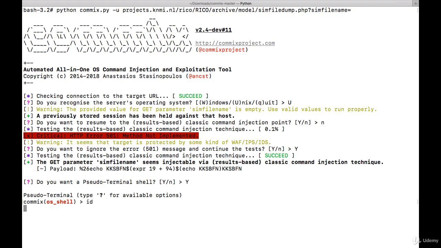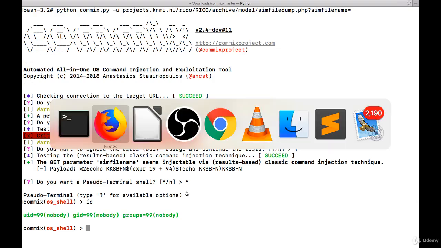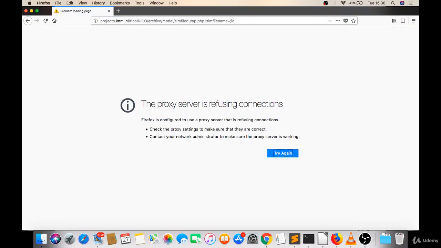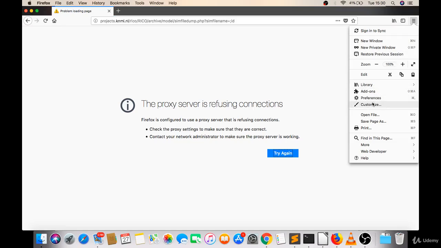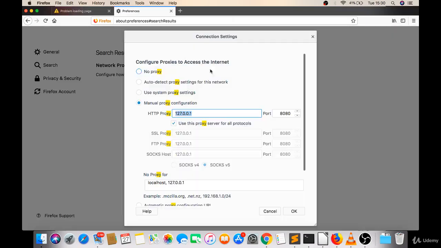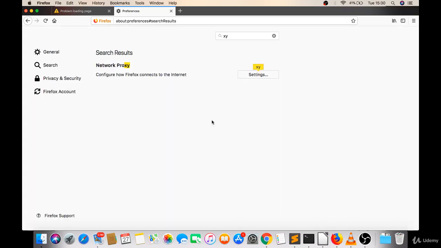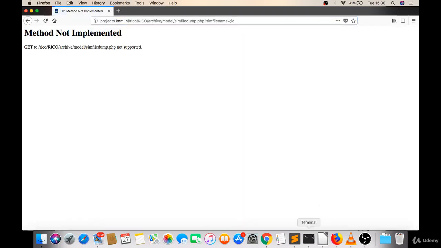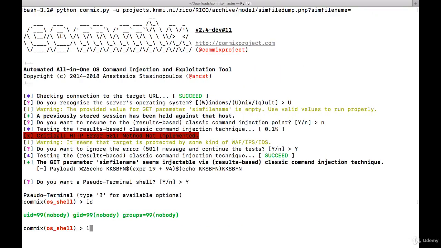If you do id, see this, they are executing id. We have earlier seen that they were not executing id. Yes, we have seen that this was not executing id. Now they are executing id. So this is the benefit of the pseudo-terminal. Through Commix, you will have control of the web server. Let's try ls.